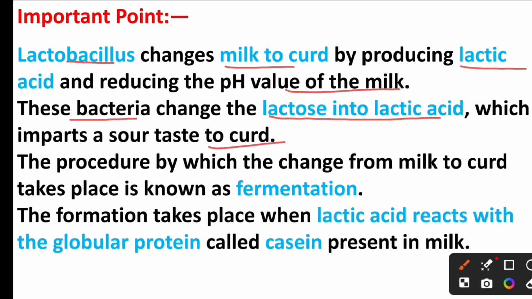The procedure by which the change from milk to curd takes place is known as fermentation. The formation takes place when lactic acid reacts with the globular protein called casein present in milk.